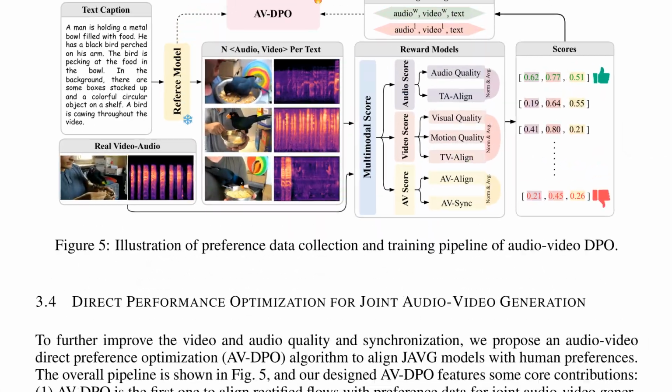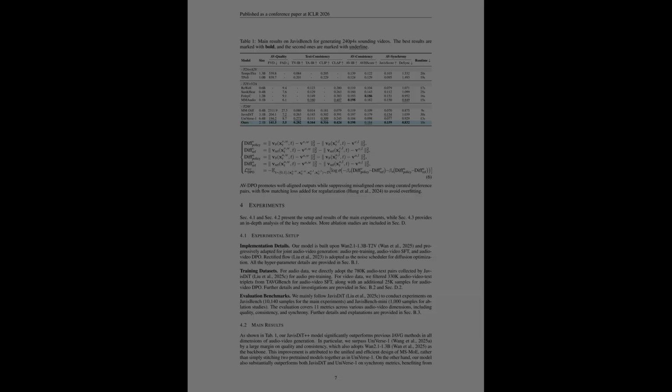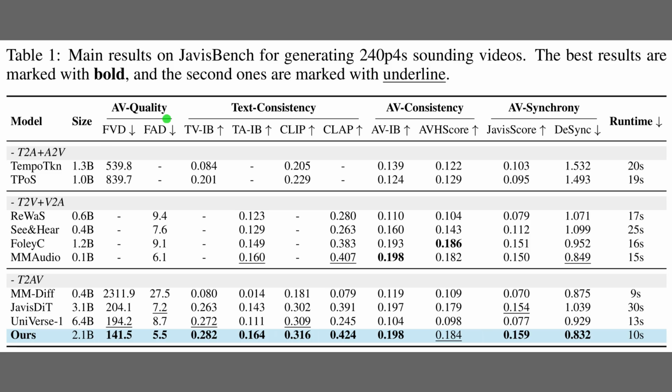Alright, while the previous figure handled low-level timing, Figure 5 outlines the training pipeline called Audio-Video Direct Preference Optimization. On the left, a text caption feeds into a reference model to generate multiple candidate audio-video pairs. These candidates pass through the reward models block in the center, which evaluates them on audio quality, video quality, and synchronization. The resulting scores on the right identify winning and losing pairs. This ranking data then loops back into the AVDPO module at the top, teaching the model to align with human preferences.